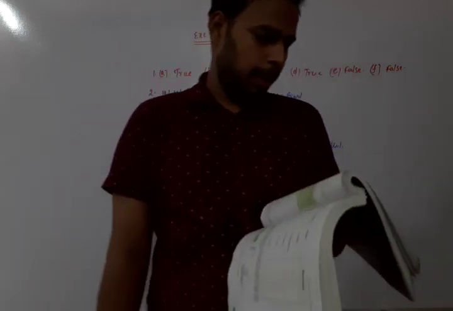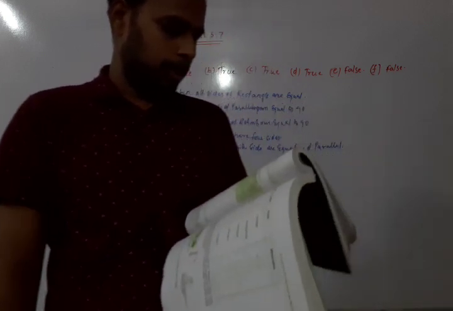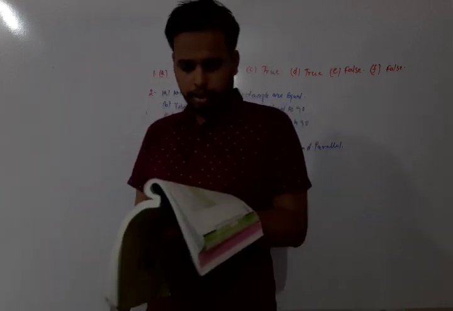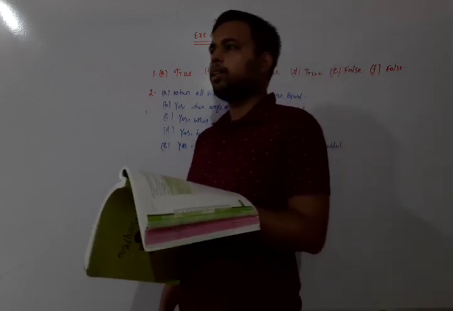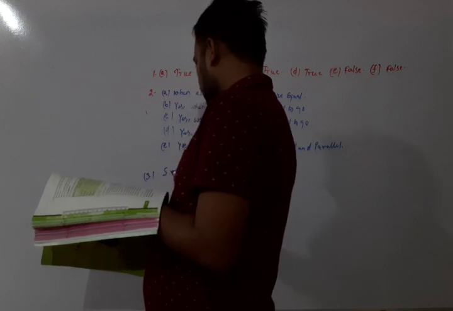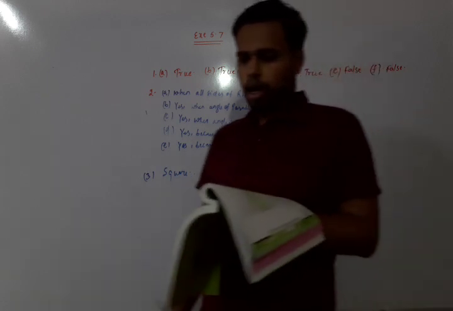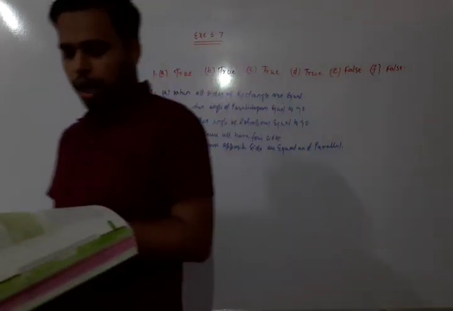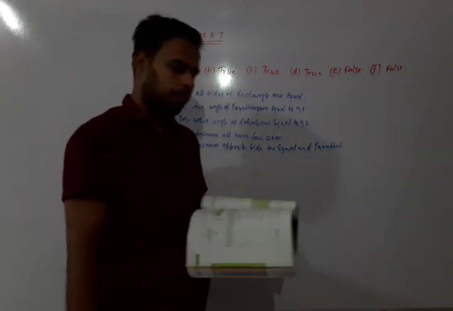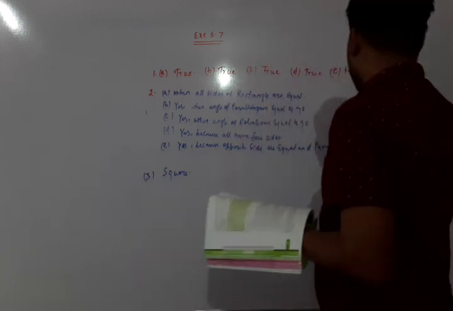Question number 3. A figure is said to be regular if all sides are equal in length and all angles are equal in measure. Can you identify a regular quadrilateral? Yes. When all sides are equal and all angles are equal, it is a special case of quadrilateral, that is a square. Now our next topic is polygon. Polygons we have already discussed in chapter number 4, so we will discuss questions related to this.